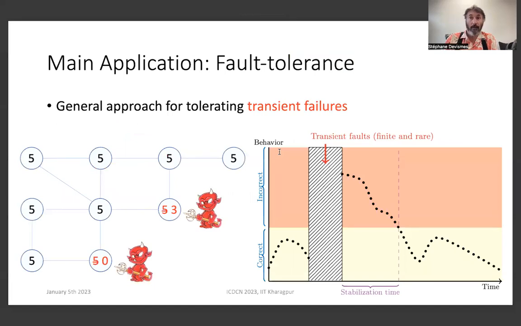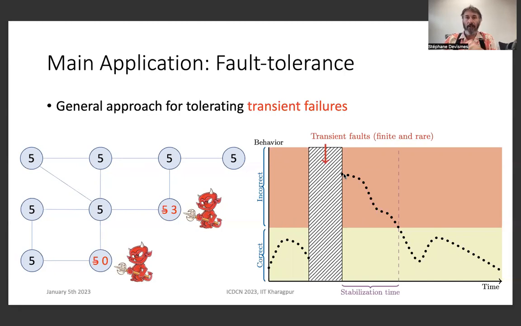Why consider self-stabilization? Self-stabilization is a general approach for tolerating transient faults. What are transient faults? Transient faults are faults that last a finite time, so we can look at the system after the end of the faults, and the effect of those faults is to perturb the configuration of the network. So after transient faults, the configuration of the system is arbitrary.